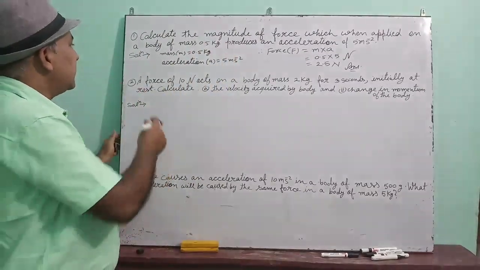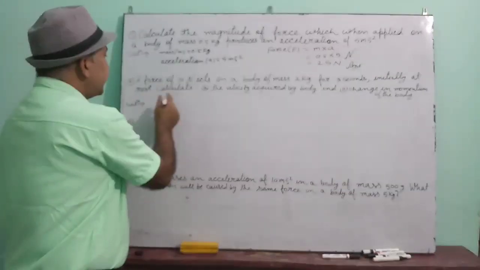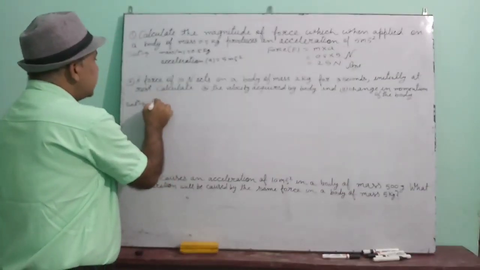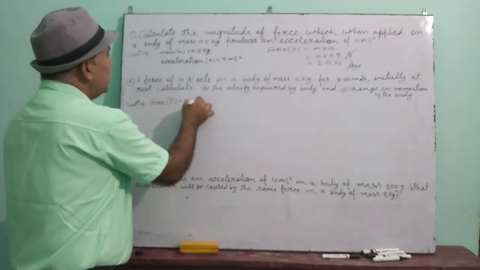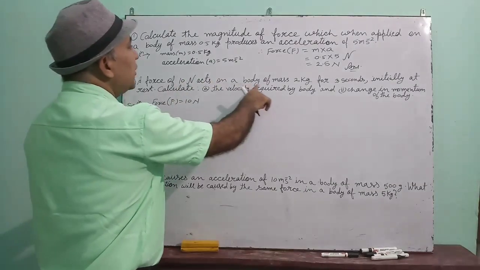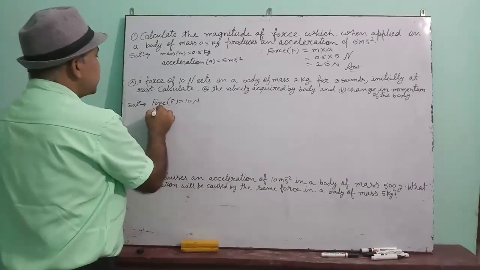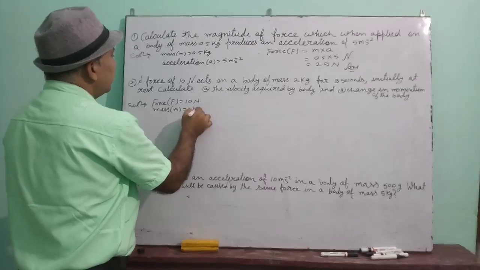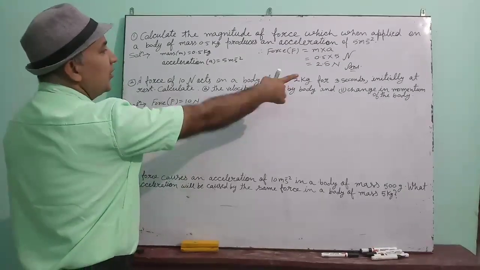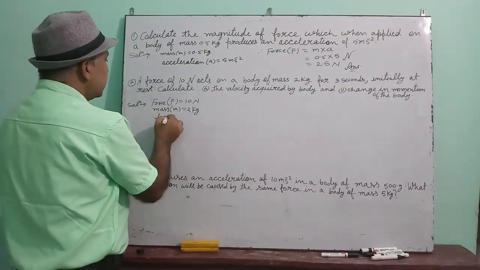Now see the second one. A force of 10 Newton. It is given that force F is equal to 10 Newton on a body of mass 2 kg. Mass means small m. 2 kg for 3 seconds.